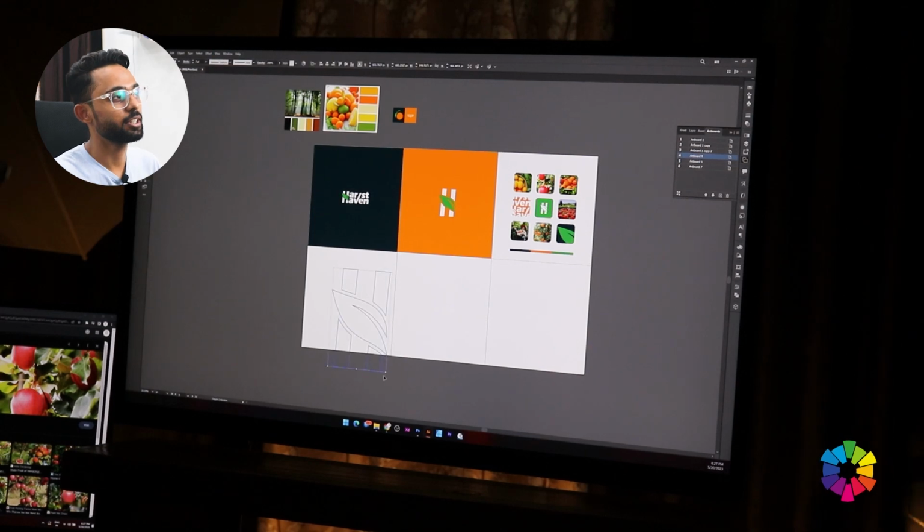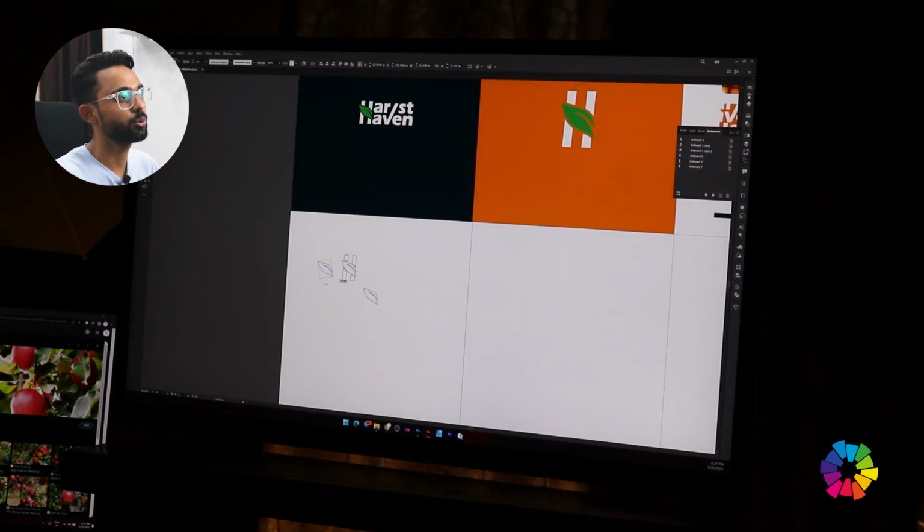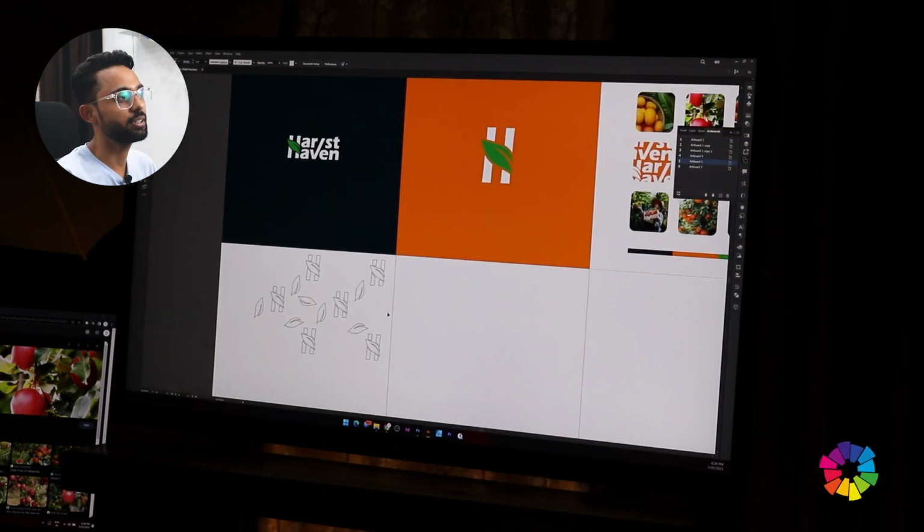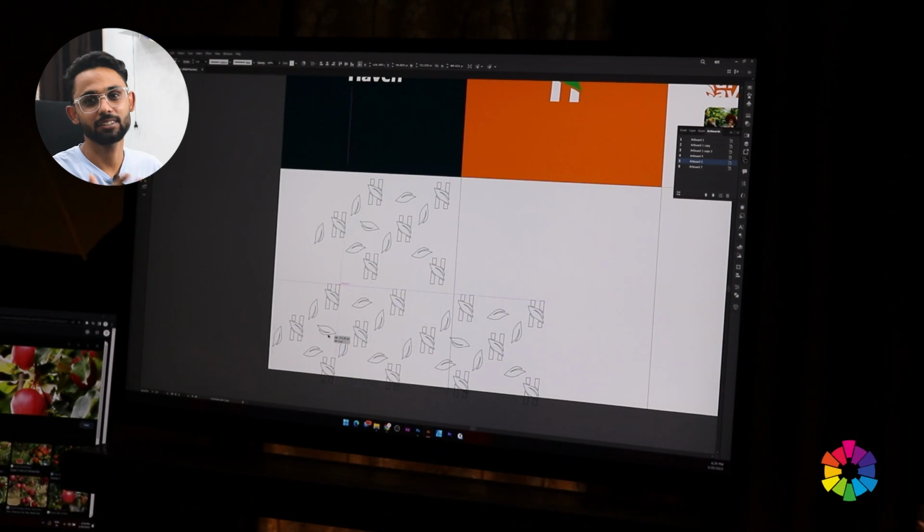After all of that, I started colorizing the logo and creating the mood board and the pattern and more. So here's the result. Hope you like it. See.